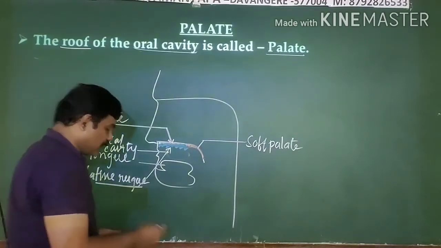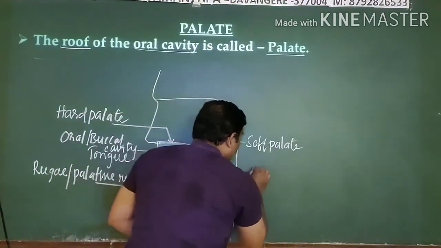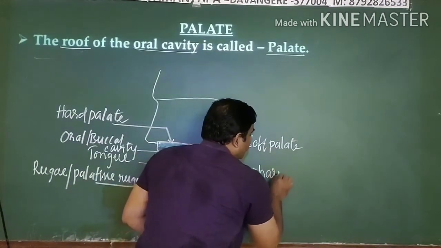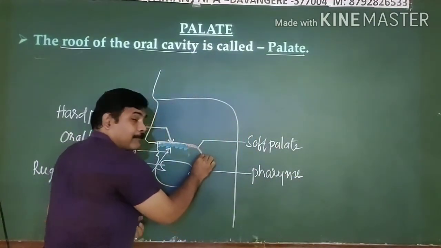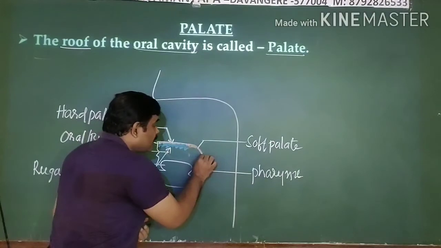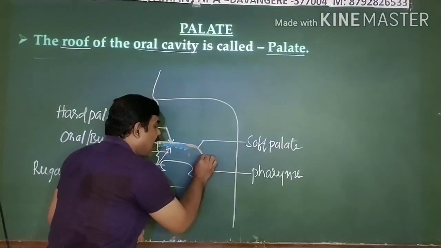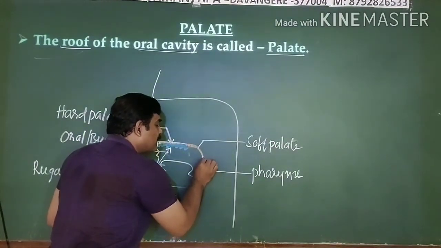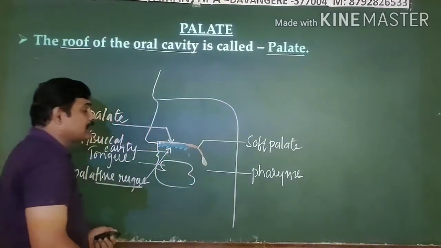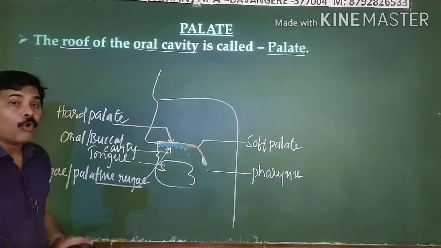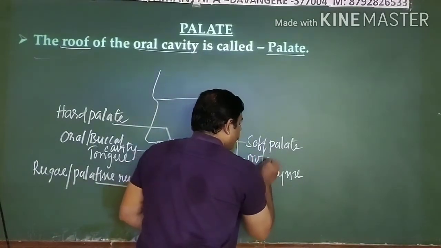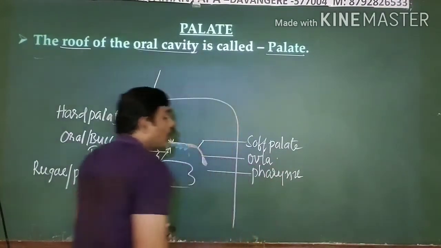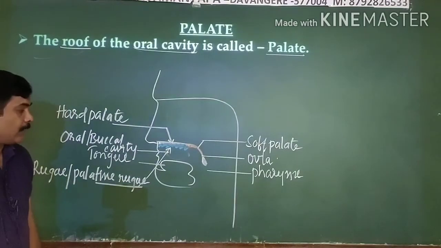This part is known as your pharynx. And here my point is, the posterior end of this soft palate hangs down into the pharynx, and this part is known as the uvula. Uvula, it's an important thing, right?